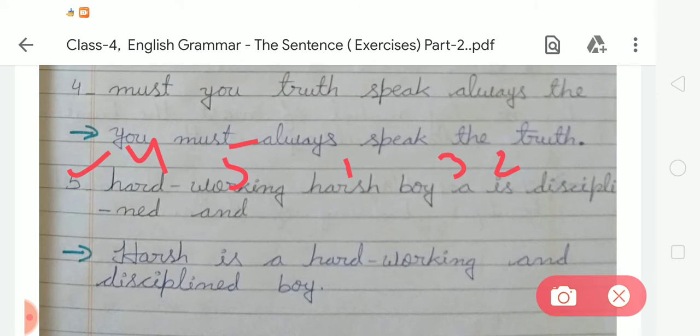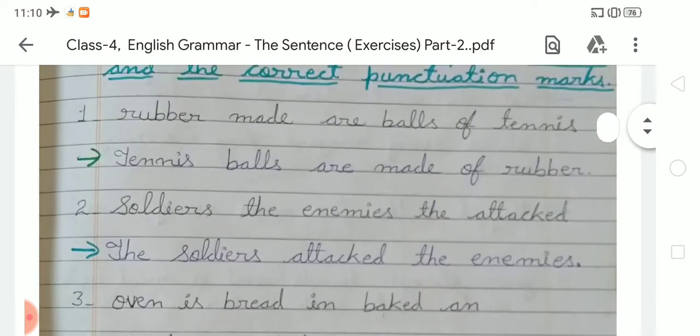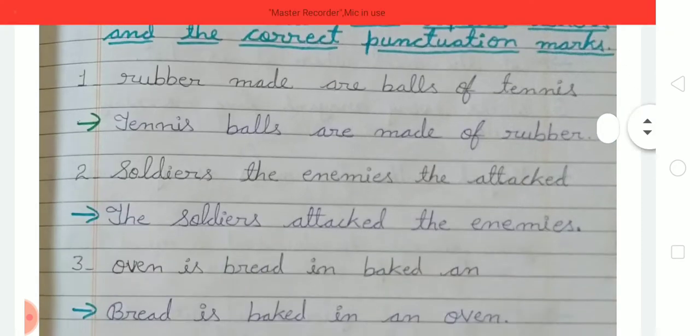After that, 6, next is discipline, and the last one is boy. So like this we have to rearrange the given jumbled words. The sentence will be, he is a hardworking and disciplined boy. He is a hardworking and disciplined boy. So like this we have to complete numbers 1, 2, 3, 4 and 5.